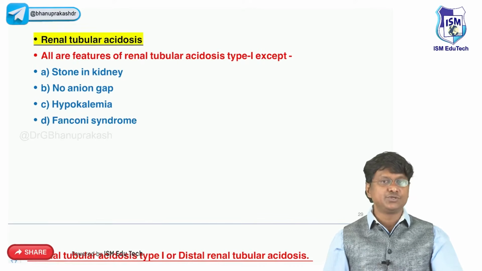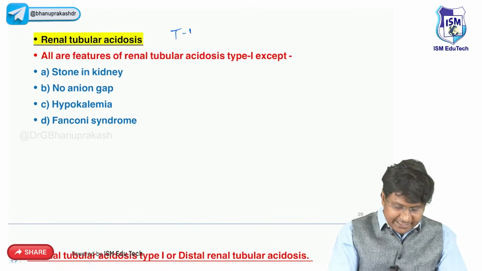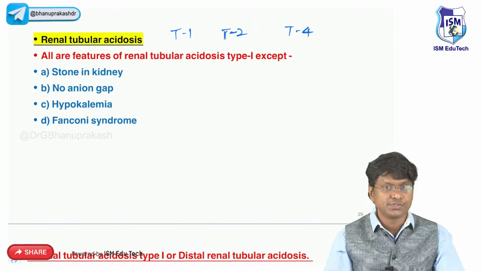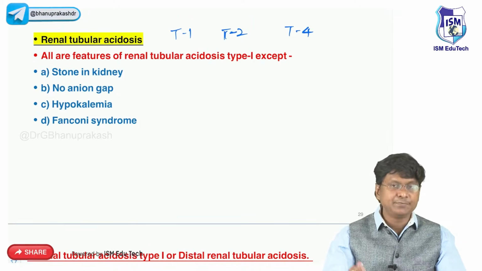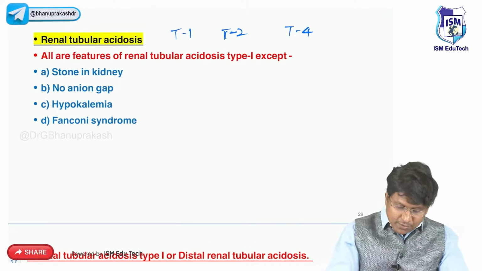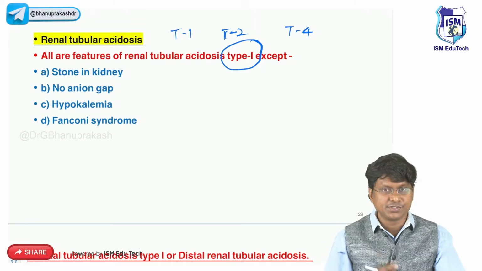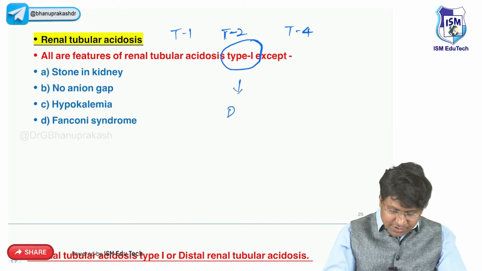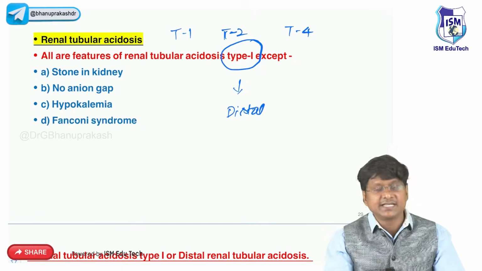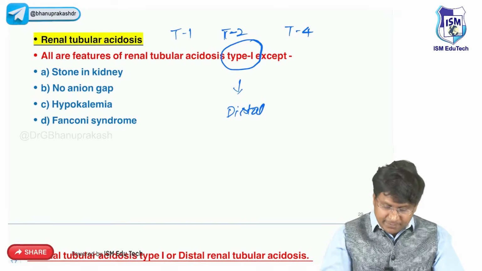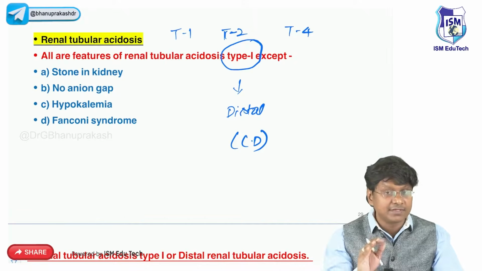So if you take this renal tubular acidosis, what are the types? We have type 1, type 2 and type 4 renal tubular acidosis. You don't have type 3, right? So let me discuss type 1 renal tubular acidosis. This is also called distal renal tubular acidosis. Where exactly will be the problem? The problem will be at the level of the collecting duct.